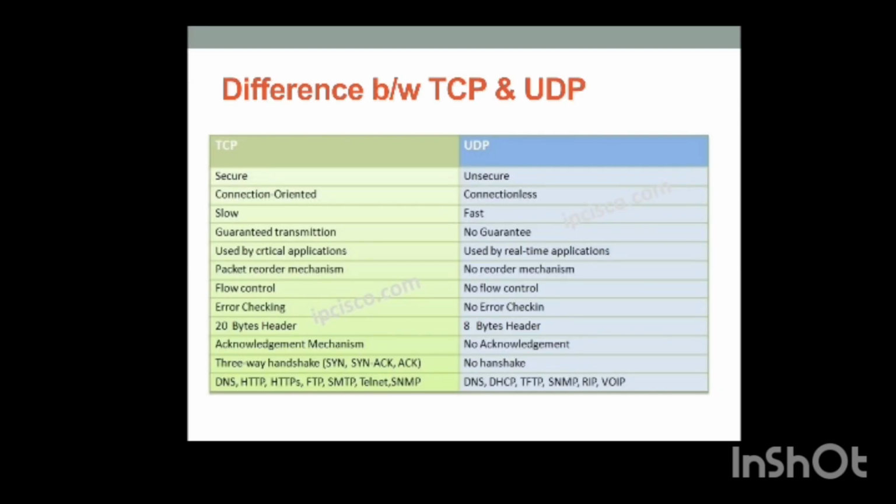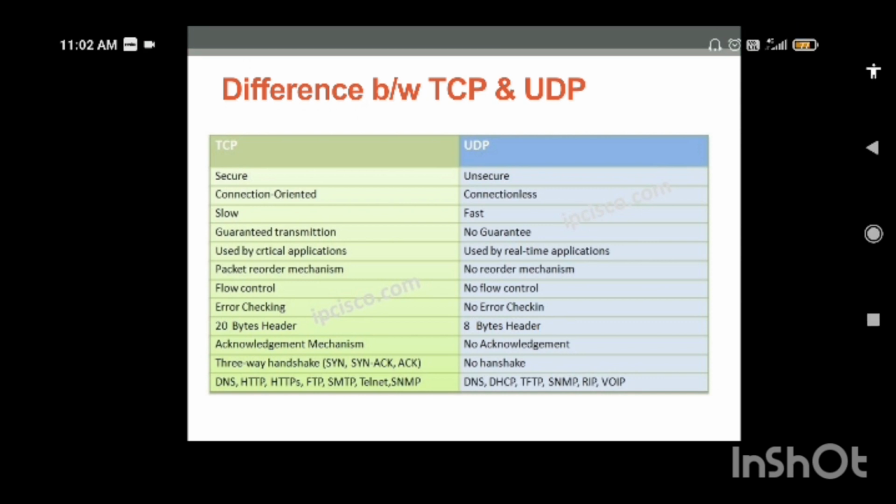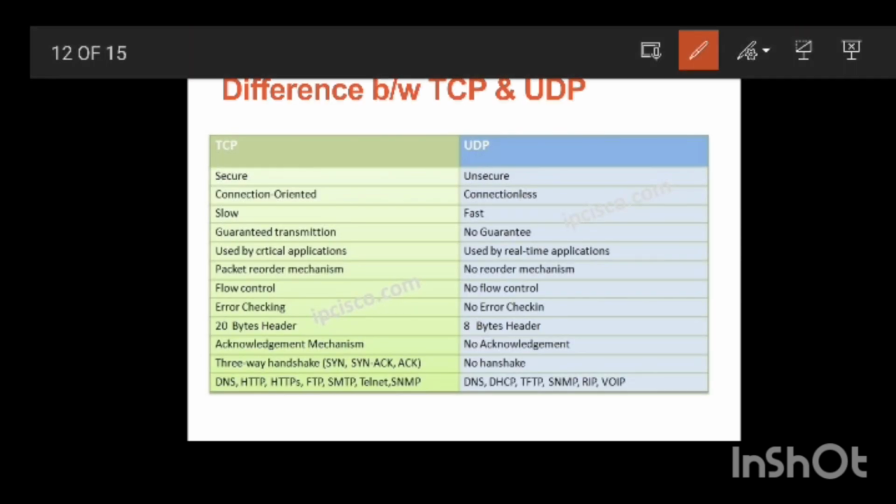Then comes the difference between TCP and UDP. As far as we have discussed both TCP and UDP, here are some differences between them. TCP is secure, UDP is unsecure. TCP is slow, UDP is fast.